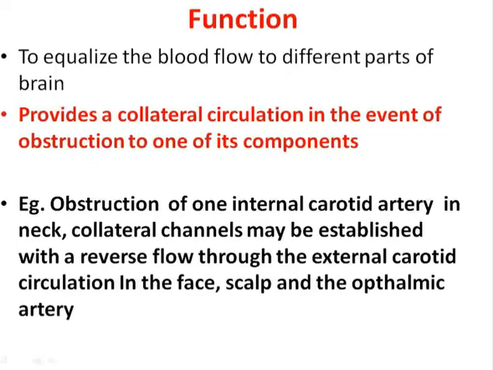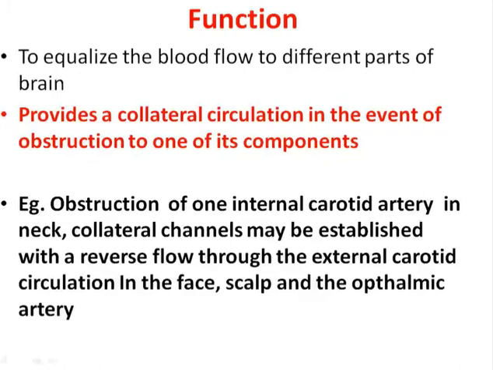Example, obstruction of one internal carotid artery in the neck on the right or the left side, the collateral channels may be established with the reverse flow through the external carotid circulation in the face, scalp, and the ophthalmic artery. So initially, the patient won't show the lack of blood supply or the ischemia in the particular part of the brain because of its characteristic feature, that is the collateral circulation by the circle of Willis. So that is a very important aspect of the circulus arteriosus.